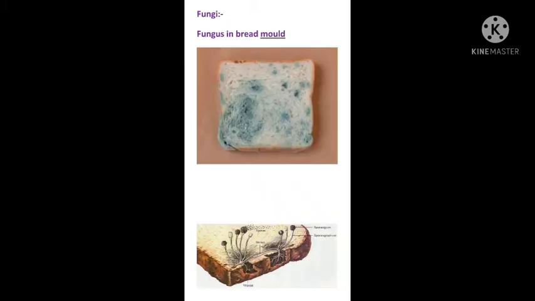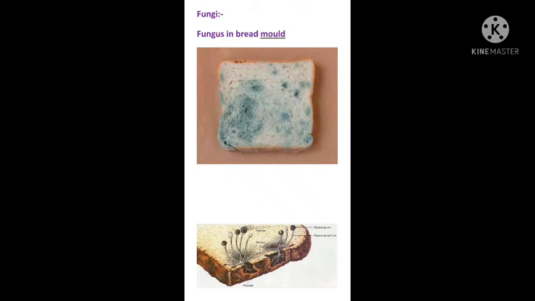The next microorganism is the fungi. See here is the image of the fungus in bread mold. Most of the students have seen this at home: the green colored thing which comes on the bread, that is the fungus. This is also one type of microorganism. The fungus on the bread you can see with your magnifying glass. So this was about the fungus in bread mold.